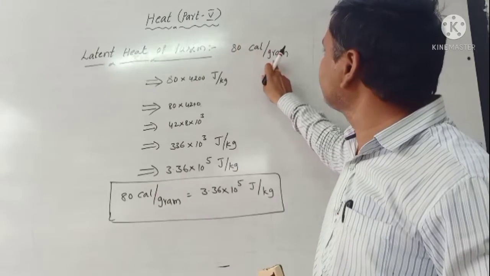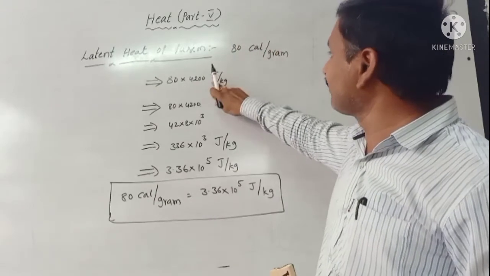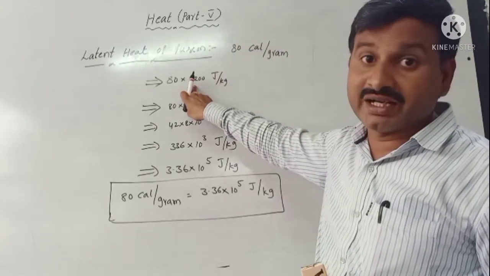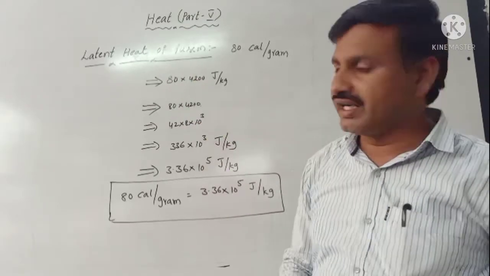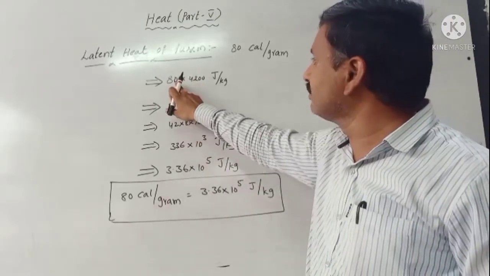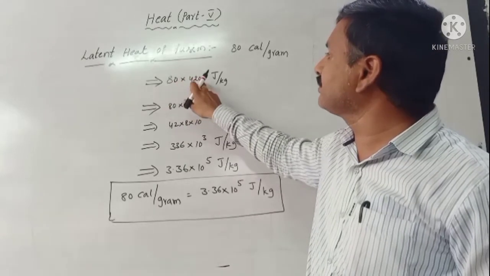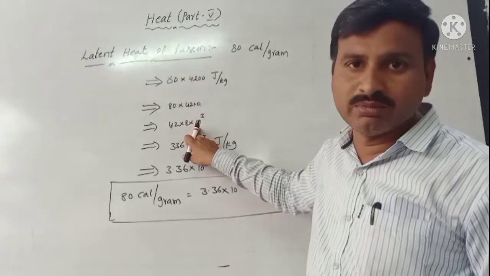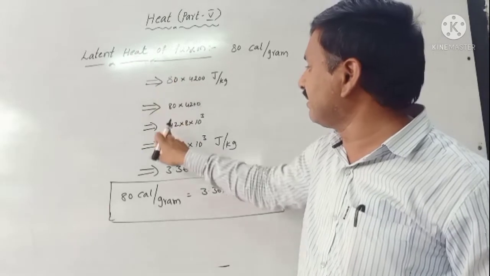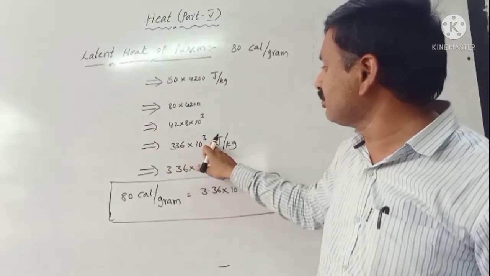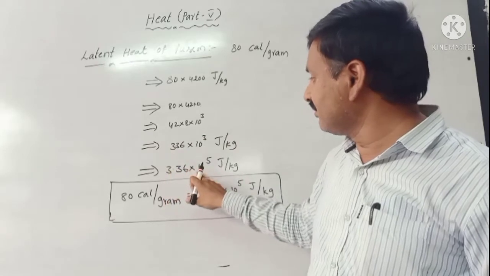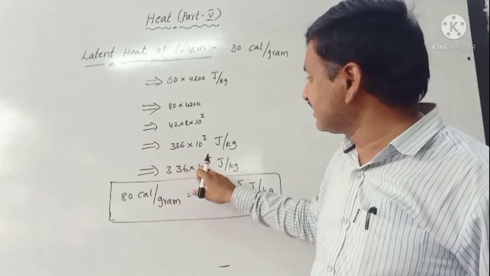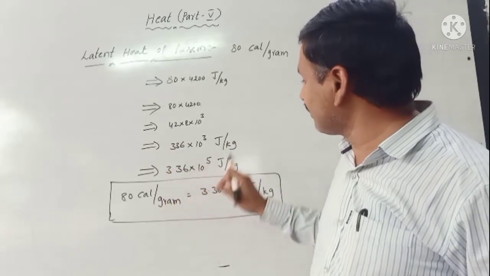Calorie per gram is then converted to joule per kg. We take the approximate value 80 multiplied by 4200. How many zeros? 1, 2, 3, so we write 10 cube. After that, 42 multiplied by 8 is 336 into 10 cube joule per kg. After 3 we put the point, so we take 3.36 into 10 power 5 joule per kg.